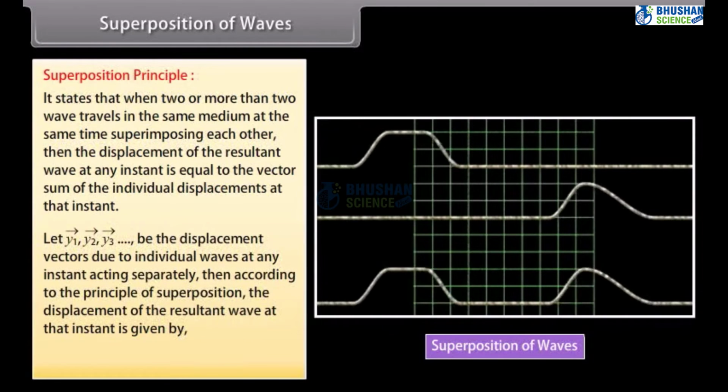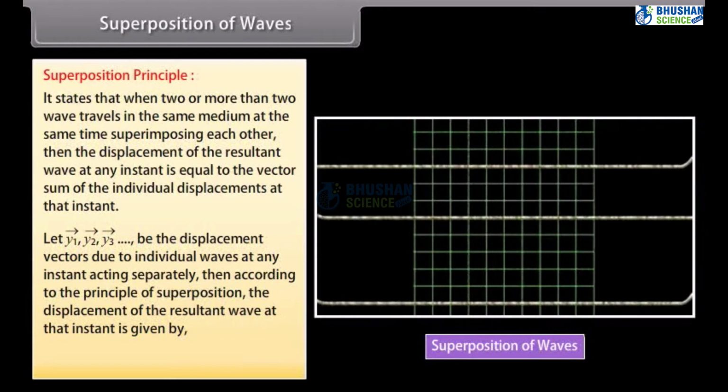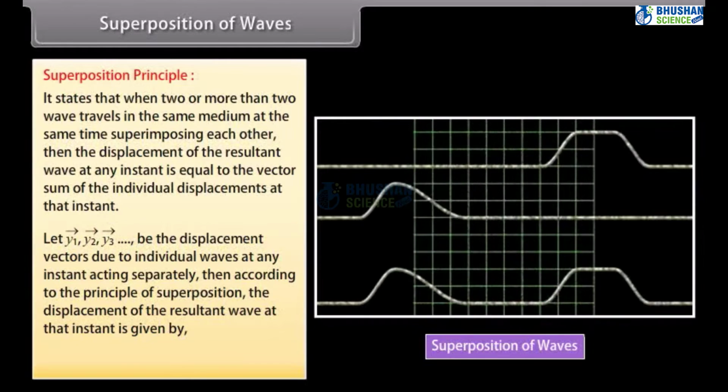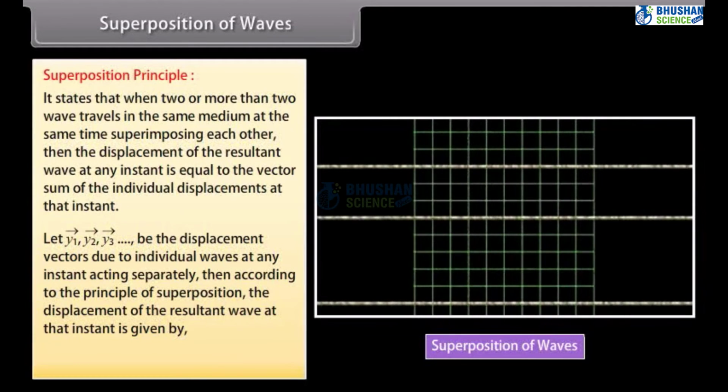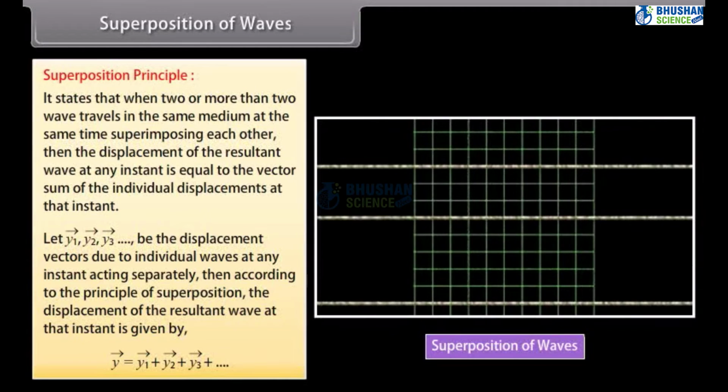Let vectors y1, y2, y3 and so on be the displacement vectors due to the individual waves at any instant acting separately, then, according to the principle of superposition, the displacement of the resultant wave at that instant is given by vector y1 plus y2 plus y3 plus so on.